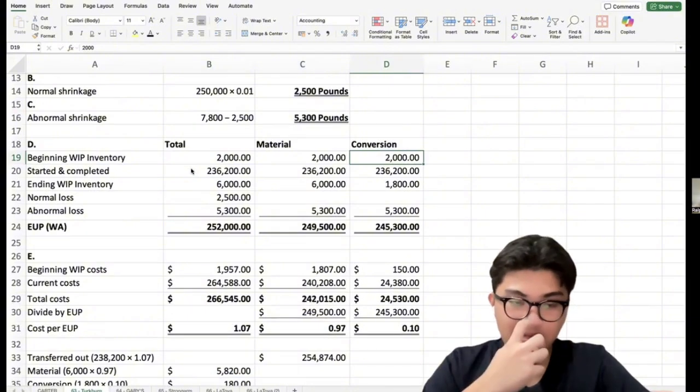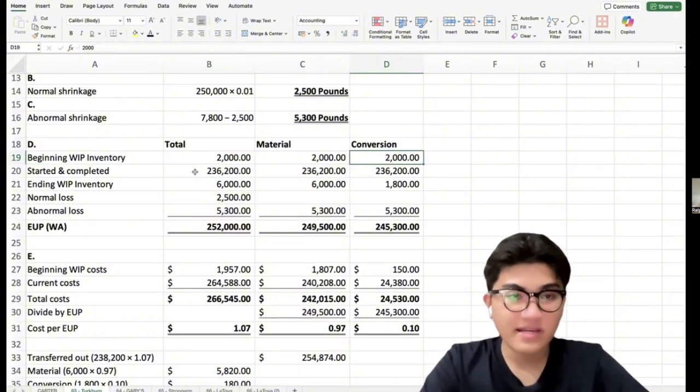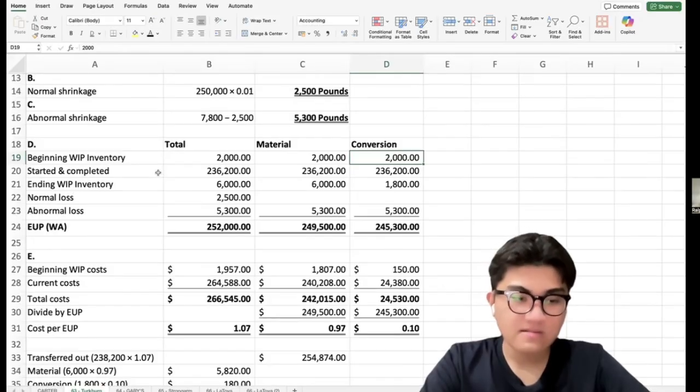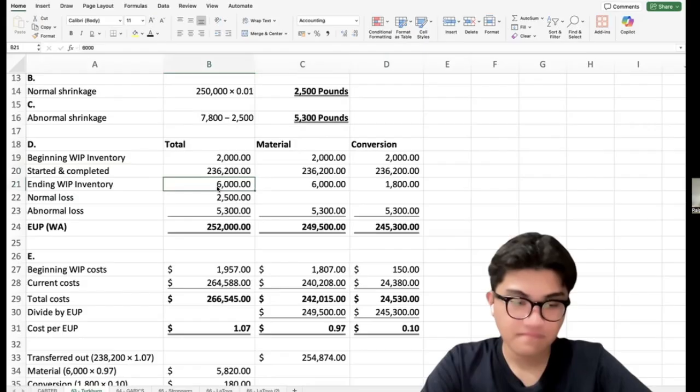For started and completed units, we subtract the beginning inventory from transferred units. So 238,200 minus 2,000 is equal to 236,200. The same applies for material and conversion.